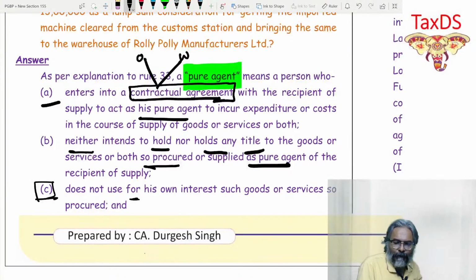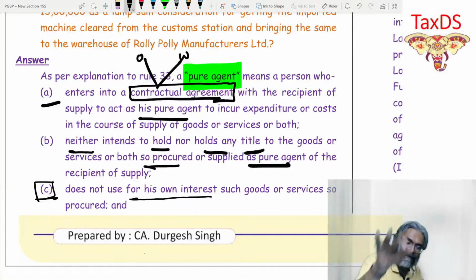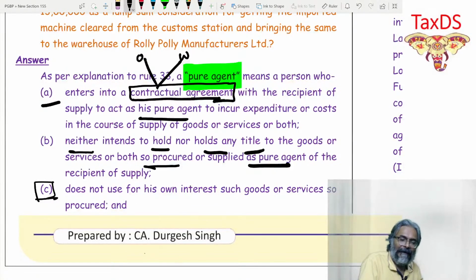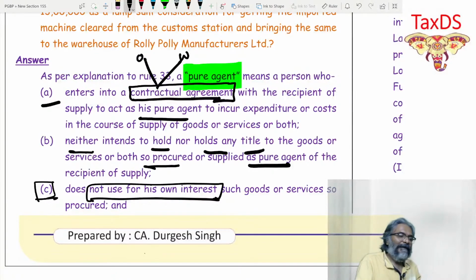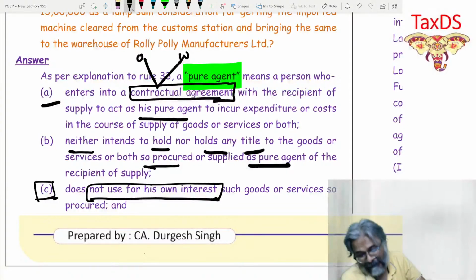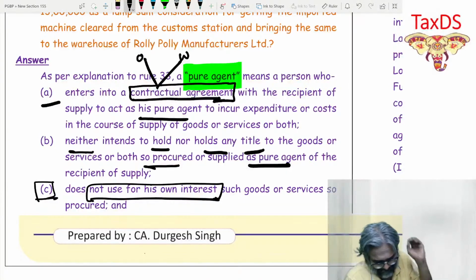He does not use for his own interest such goods. This is where the example which I have given you of that CA fails. Why? Because the flight service or the restaurant or the hotel service, who has used it? The supplier, which is a CA.